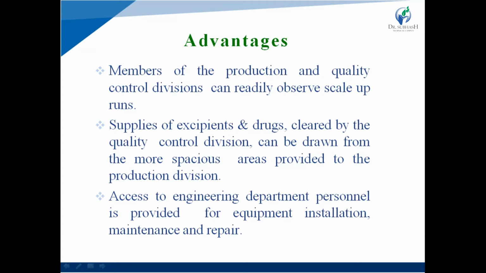Access to the engineering department personnel is provided for equipment installation, maintenance and repair. One person is required who comes from engineering department because they are useful for equipment installation, maintenance and repair purpose.